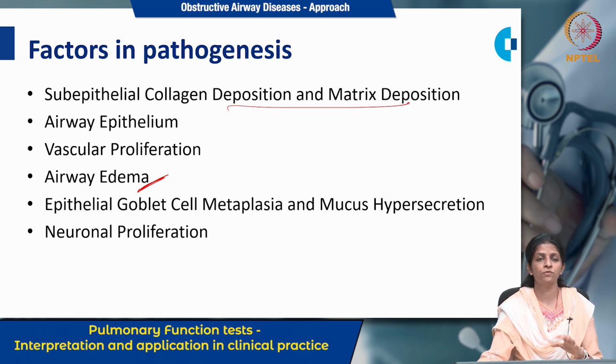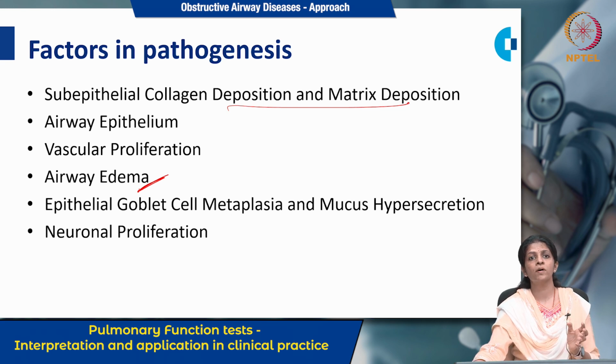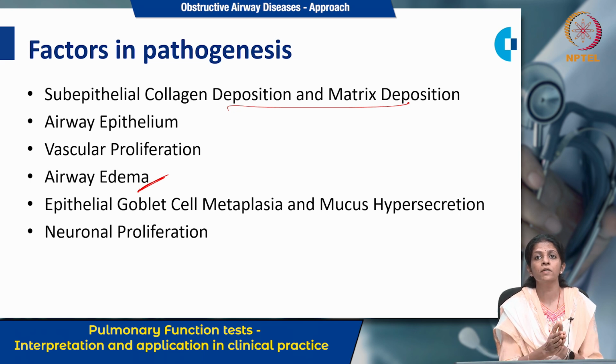Neuronal proliferation. So these neurotrophins can lead to neuronal proliferation. This neuronal proliferation supplies these smooth muscles, which can lead to bronchospasm and mucus secretions. Ultimately, all these things are doing nothing but increasing the chronic airway inflammation, which is the main thing in the development of bronchial asthma.